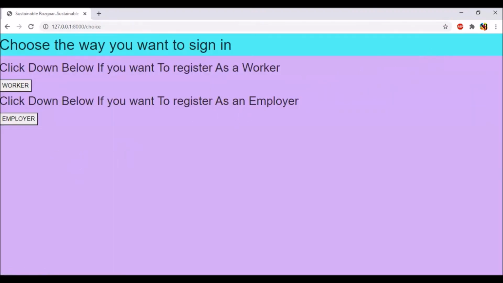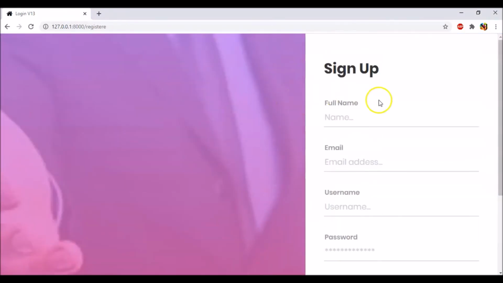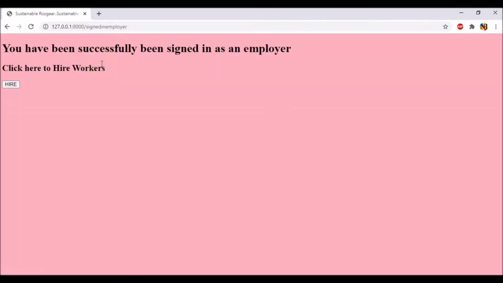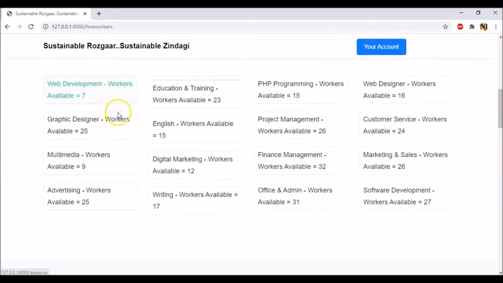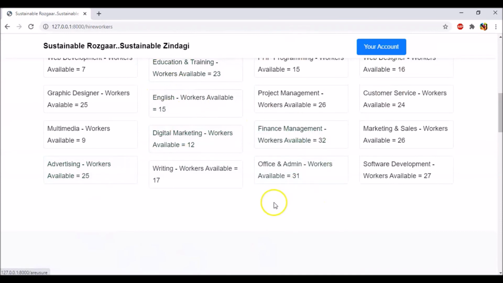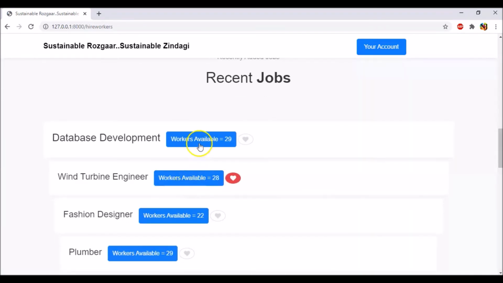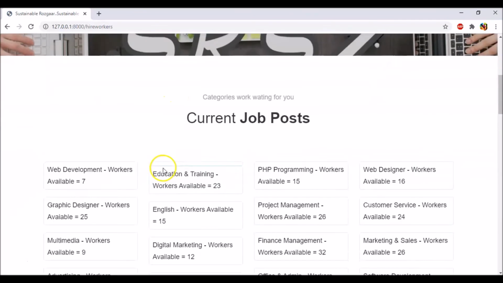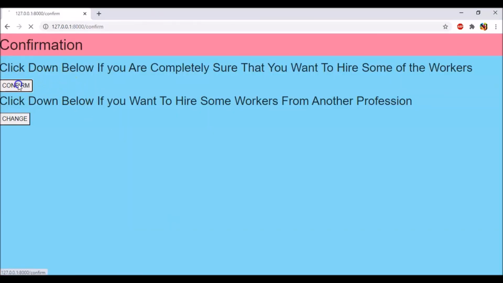Now I'll quickly show you what happens with the employer, and the image is changed over here, same steps, and then sign in, and it says you've successfully been signed in as an employer. Click here to hire workers. So let's hire some workers. It shows you the number of workers available. Maybe I want to hire some workers for database development. So I click here, it asks me for confirmation that if you're completely sure, confirm, and if you want to change. So I'm going to change. It takes me back here, and if I want to confirm, I confirm.